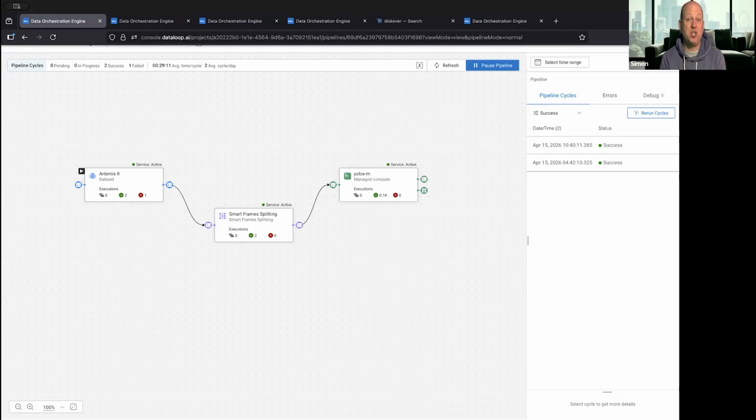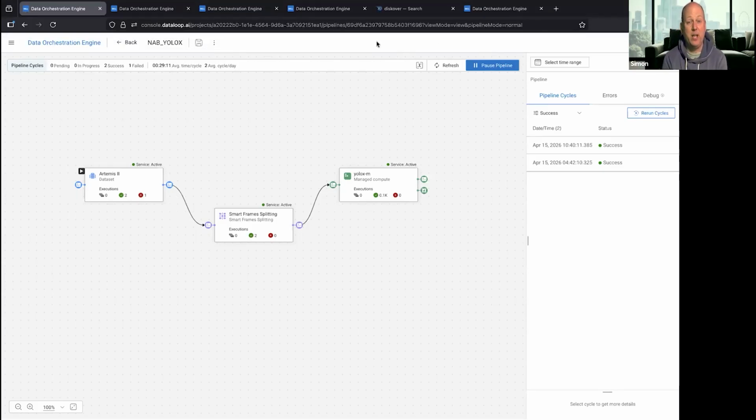And what the data orchestration enables us to do is to build pipelines with the large language models or the image recognition engines of our choice and enrich that metadata. And the really exciting thing is that as a user, as a broadcaster, as an archive owner, you're not locked into any one technology, to any one LLM. If a new LLM or a new training model is released, you can embrace that and use that and bring that into your pipeline as well.